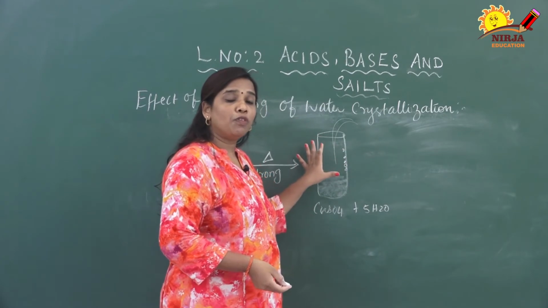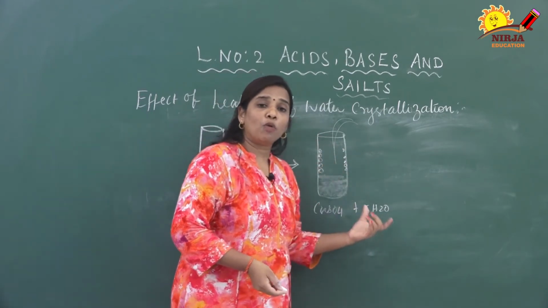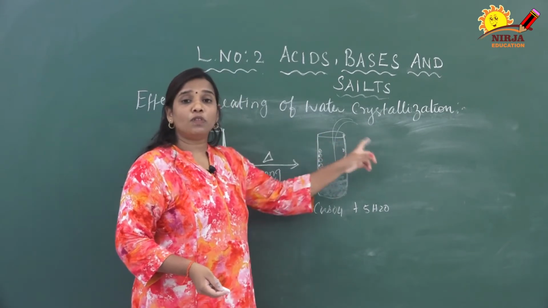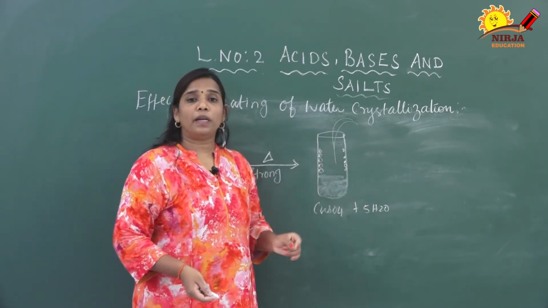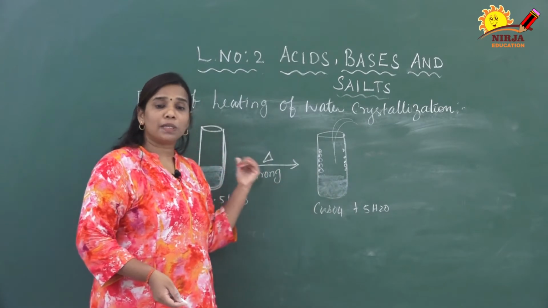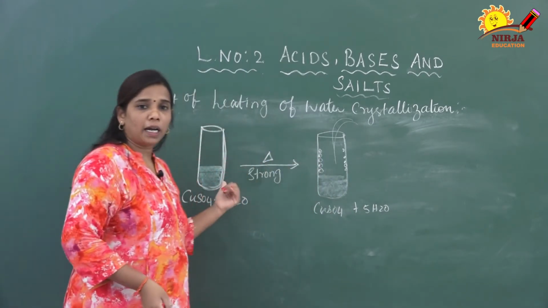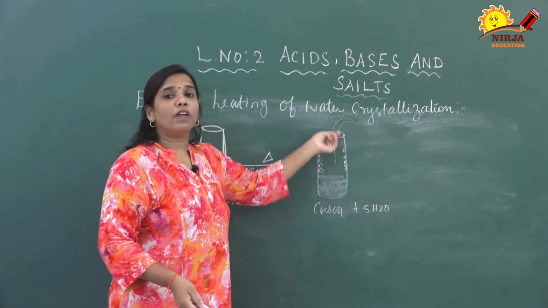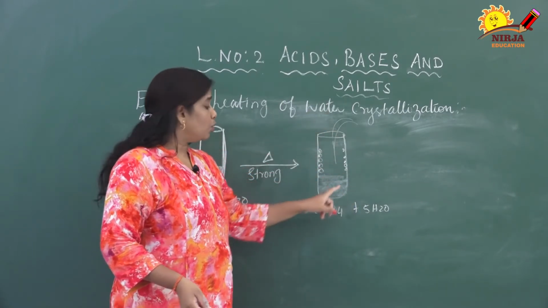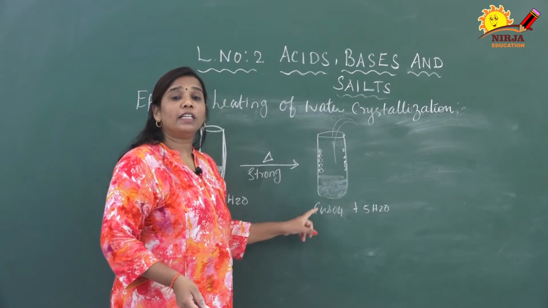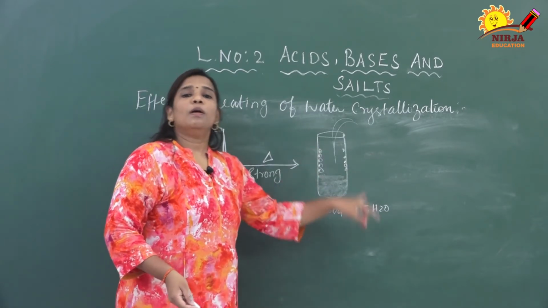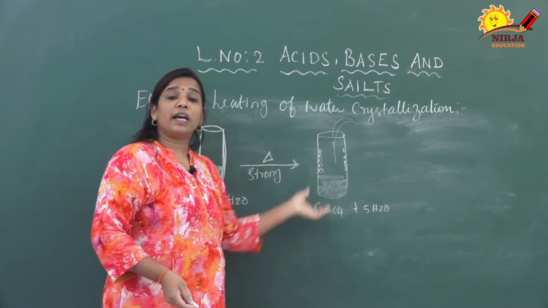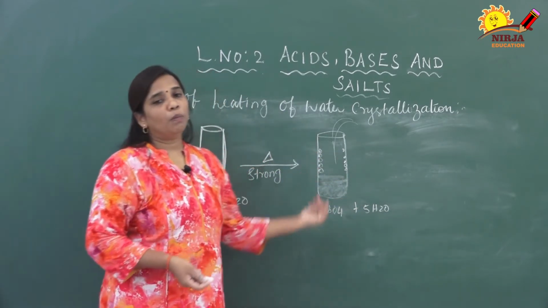In the test tube, the dry white powdery mass that settles down is the copper sulphate. The sides of the test tube have water droplets, which are the water molecules that were present inside the copper sulphate pentahydrate. Once again, after the heat settles down and it cools, when we add water again, this dry copper sulphate is converted into copper sulphate pentahydrate. So the white color is again changed into blue color.